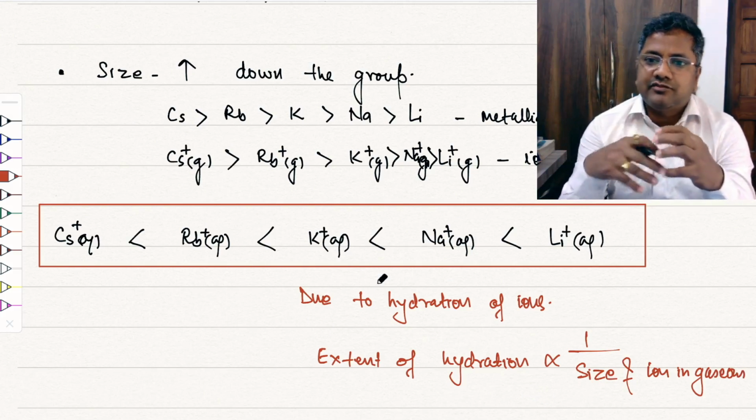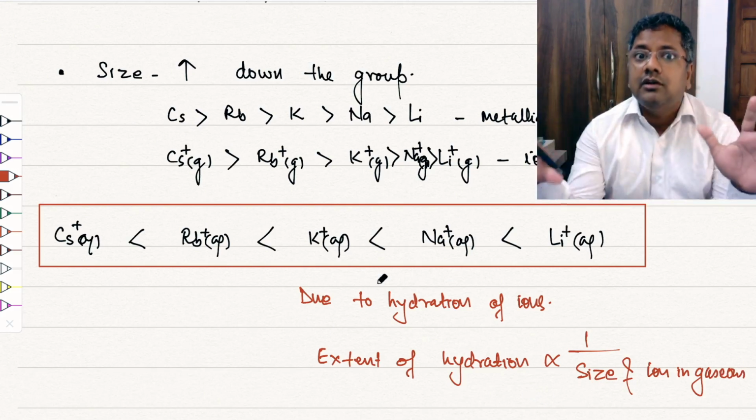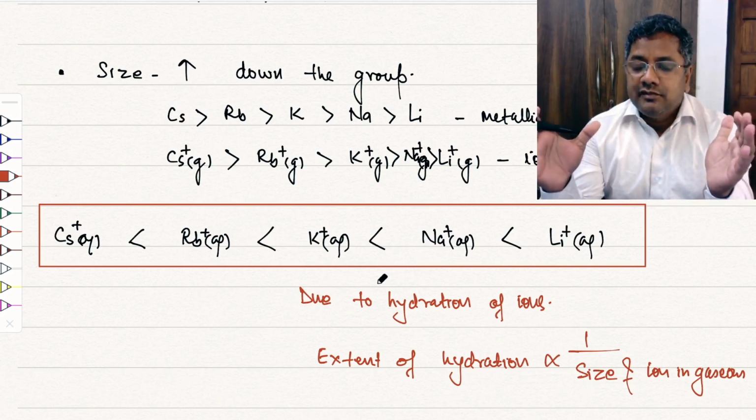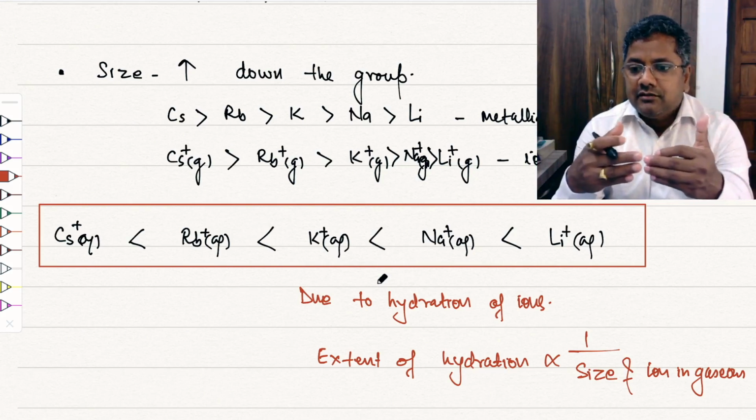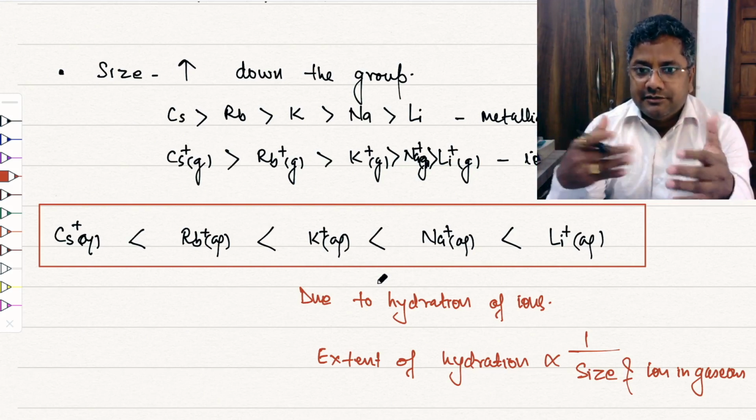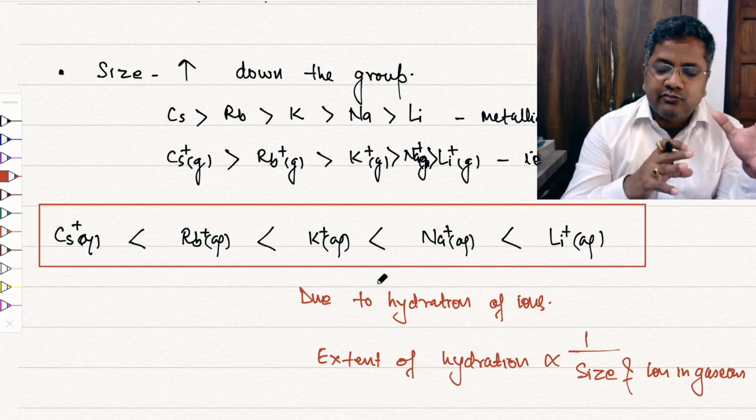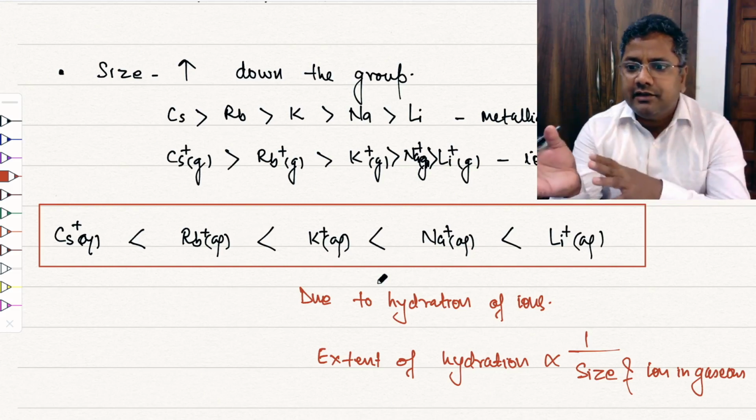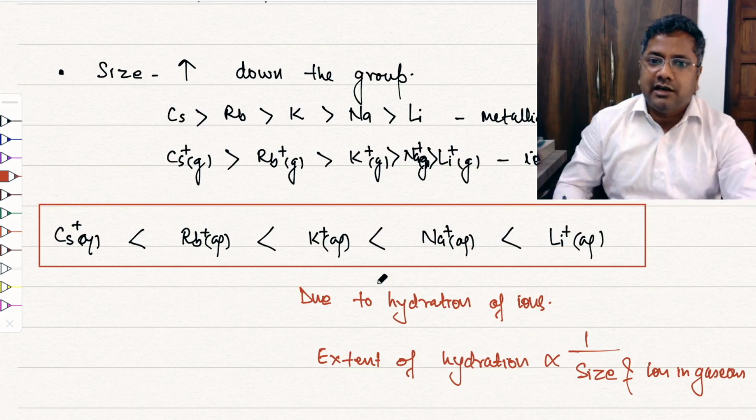So lithium becomes larger in size, and this is applicable on the whole periodic table, whether it is cation or anion. If you compare size, if an ion is smallest in the gaseous phase, then definitely that ion is largest in the aqueous medium, and this is due to the hydration.